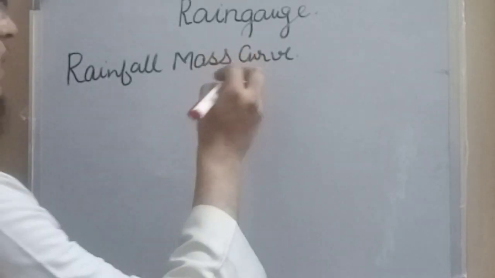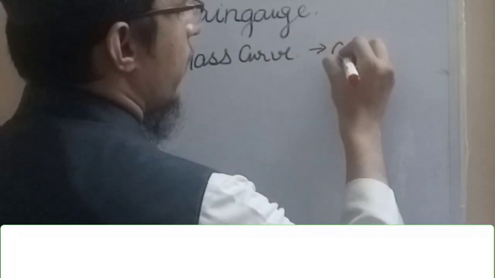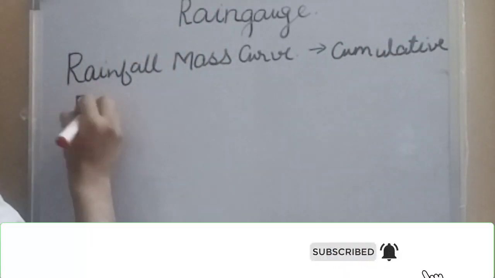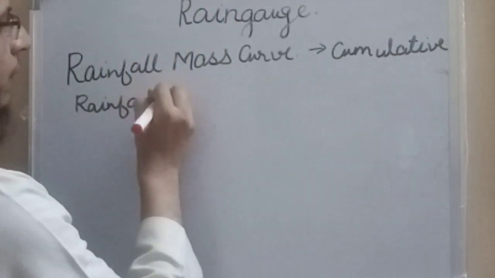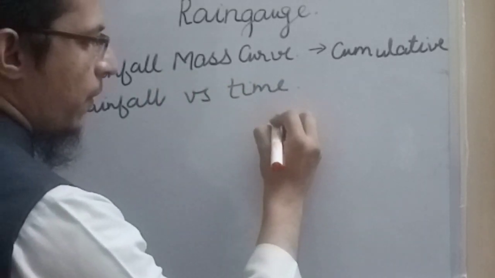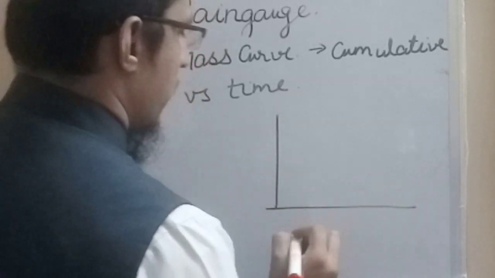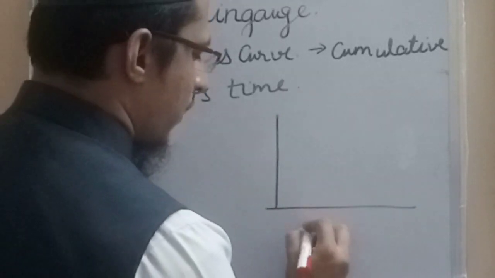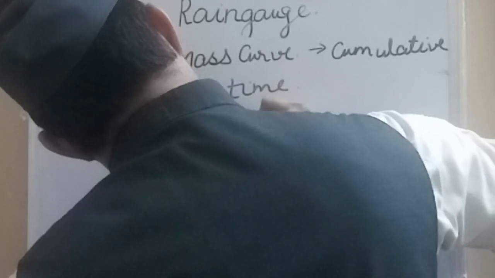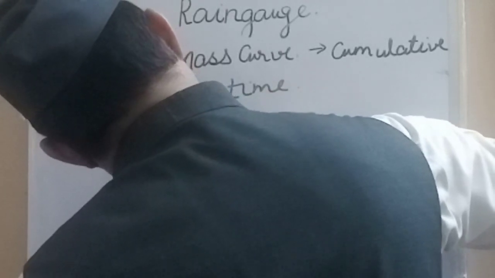It is the graph between cumulative rainfall or total rainfall versus time. This graph is obtained in this form: on the x-axis we have time and on the y-axis we have cumulative rainfall, which may be in mm or centimeter.